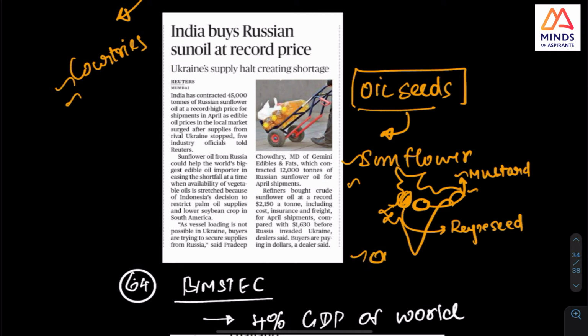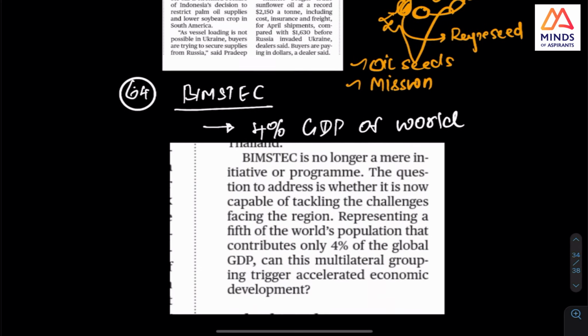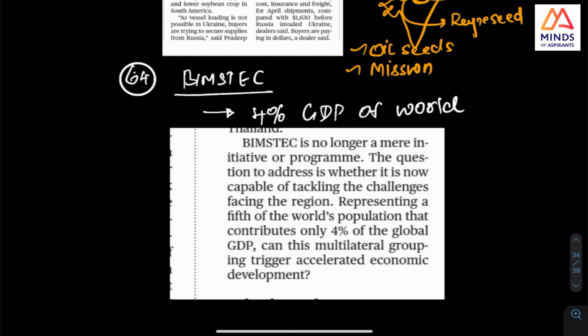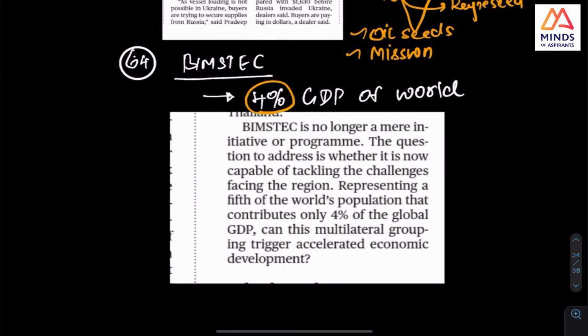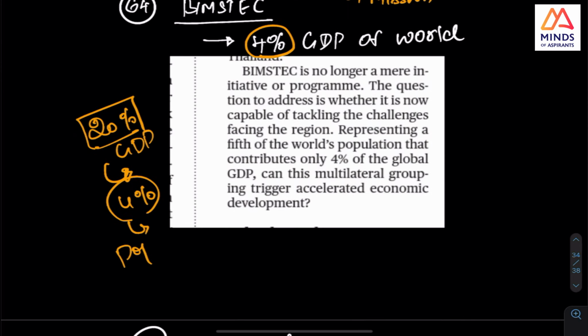Where these oil seeds are, and the schemes for improving oil seeds, there is a mission scheme for improving oil seeds production. And BIMSTEC, I have this. See, okay, BIMSTEC, why I have that, they can tell you that it is contributing nearly 20% of the GDP of the world. No, see, it is contributing nearly 4%, but population wise it can be high.